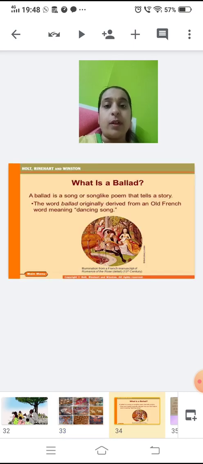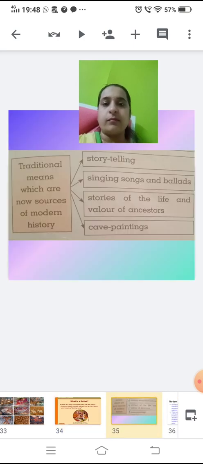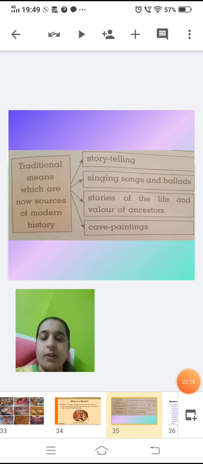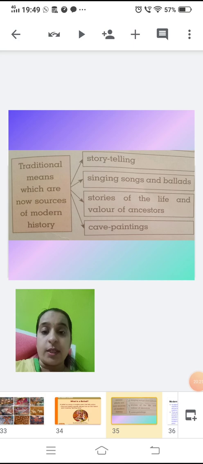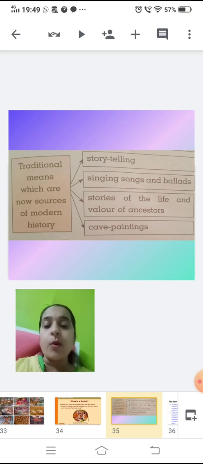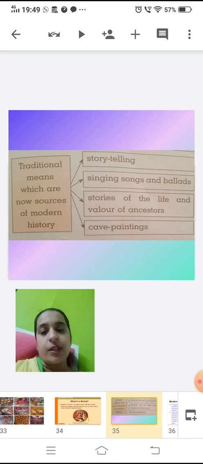Then ballad. What is it? It is a song or a song-like poem that tells a story. These are the traditional means which are now sources of modern history, that is storytelling, singing songs, stories of life and well-being of ancestors, cave paintings. So through this our information is passed from one generation to another. Otherwise how would we know about it? So through various books you can learn about your history. You will get information about the history.